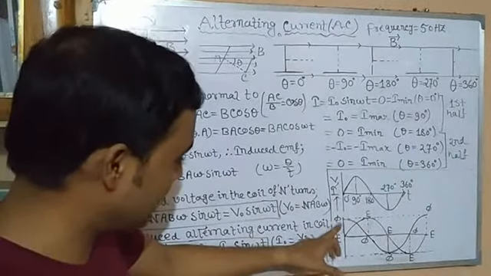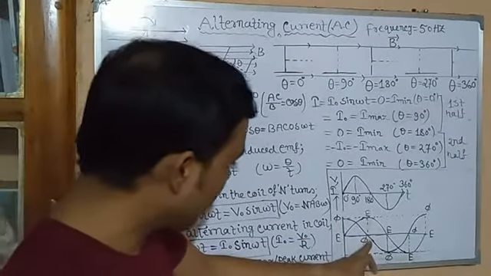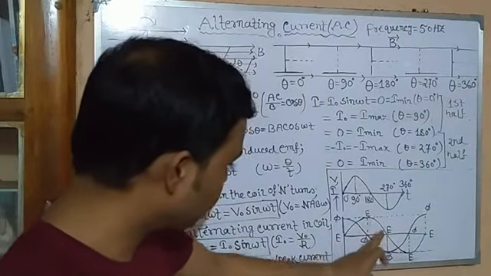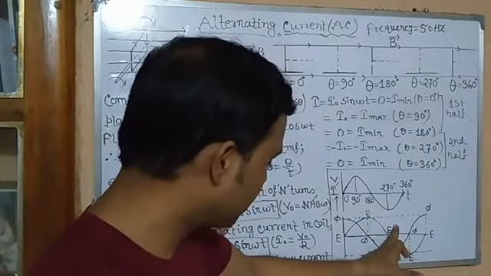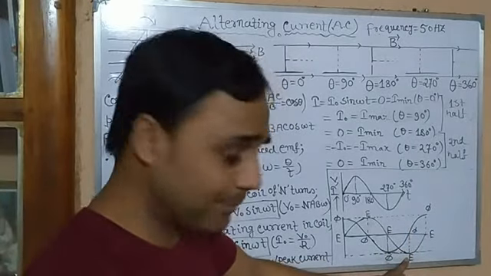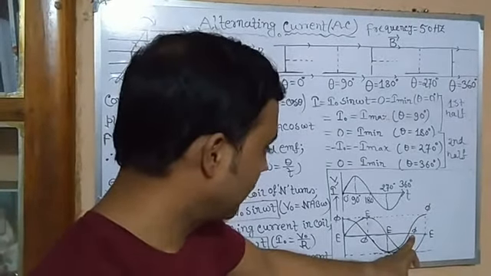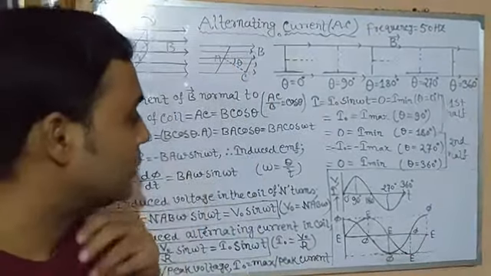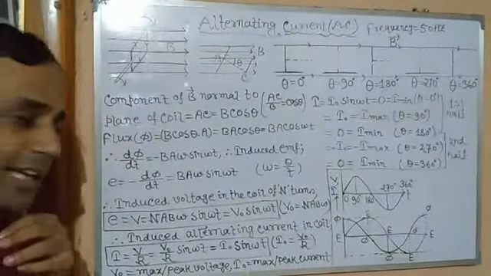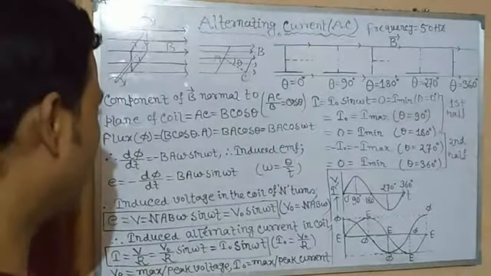When flux is maximum, EMF is 0. Flux is minimum, EMF is maximum. Flux is negative maximum, EMF is 0. EMF is negative maximum, flux is 0. When flux is maximum, again EMF is 0. Clear? So this is alternating current. And now what happens?